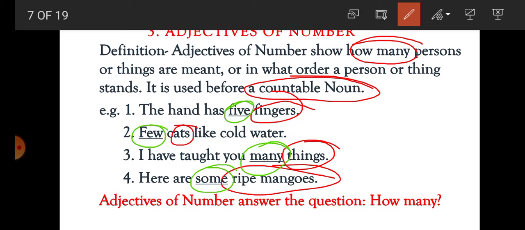So here students, in the first sentence, 5. Second sentence, few. Third sentence, many. And fourth sentence, some. They are adjectives of number because they are used before a countable noun, and they tell us the answer of the question how many.